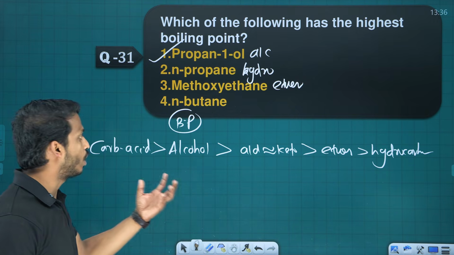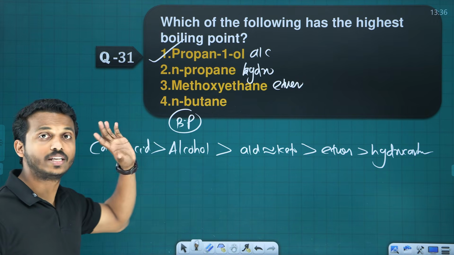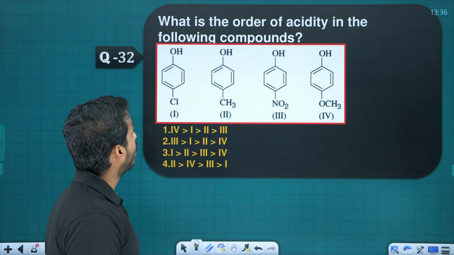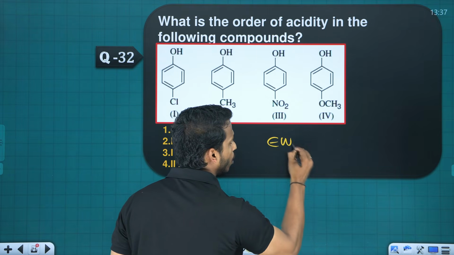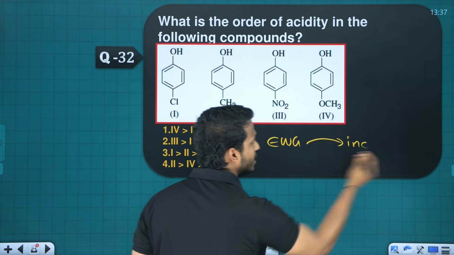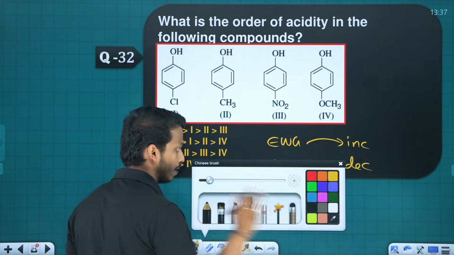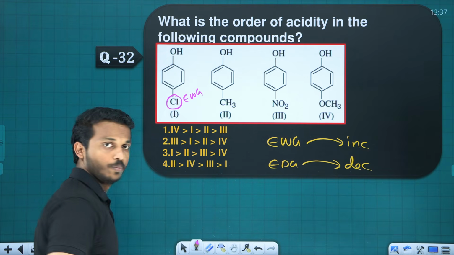Okay, so these are the functional groups in priority order of their acidity. Alcohol is the highest acidic among this one, option A. 32. What is the order of the acidity? Dear, remember this point carefully. Electron withdrawing groups increase acidity, electron donating groups decrease acidity. Remember that point, okay? Chlorine is an electron withdrawing group.